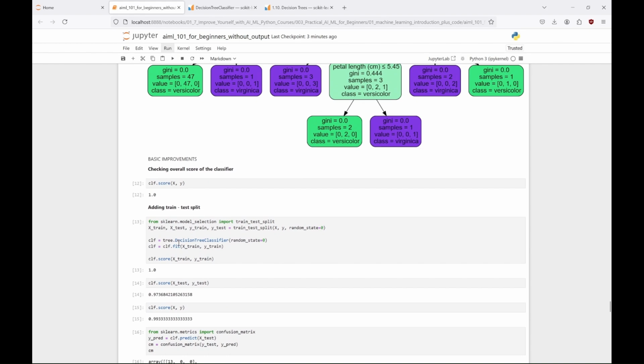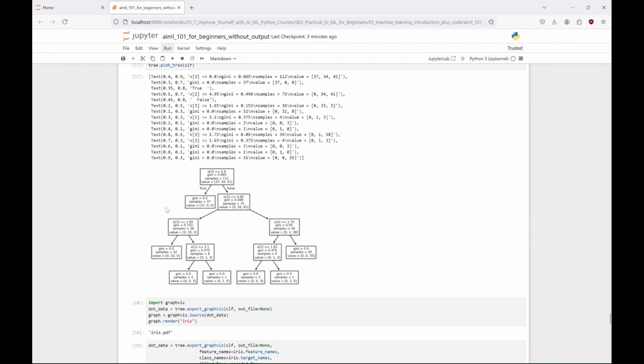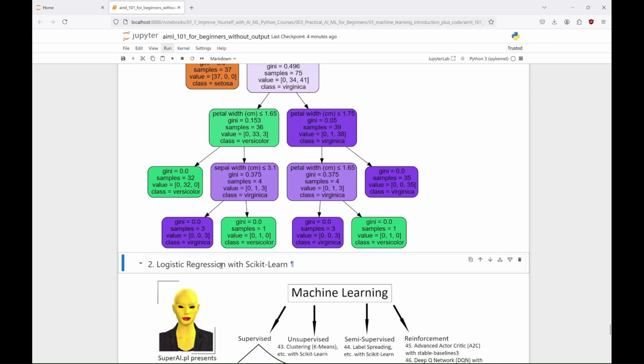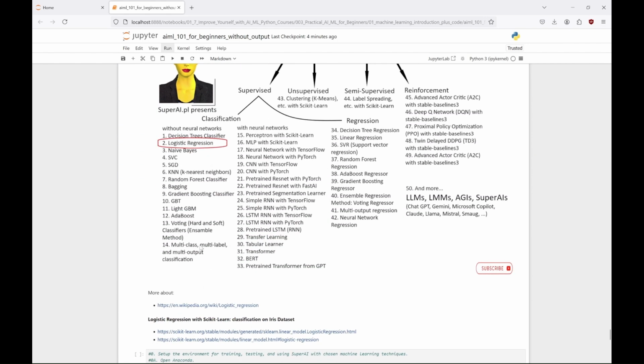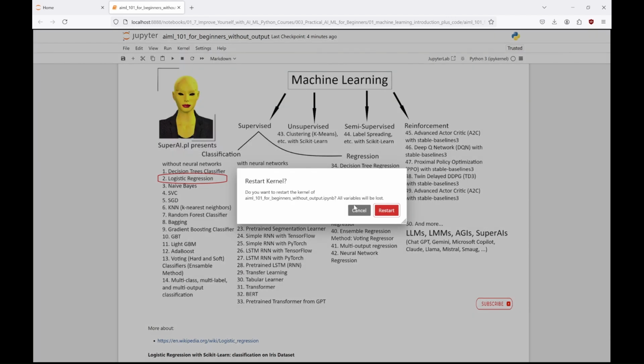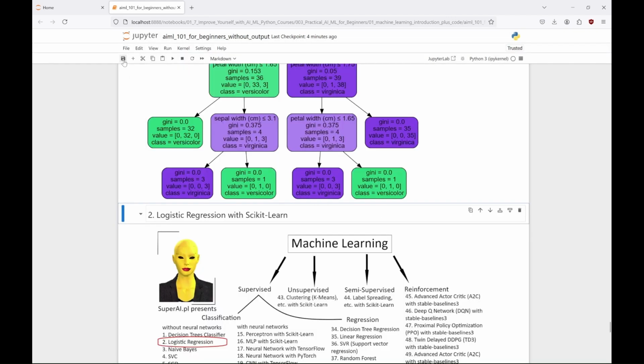So, that's it about decision trees, let's clean up here a little. And let's move on to the next machine learning algorithm, logistic regression with Scikit-Learn. Before we run this second algorithm, let's also restart our kernel and save the notebook. Restarting the kernel is a little like restarting a computer. Because of this we'll start fresh, and we'll have to import all the libraries we need.